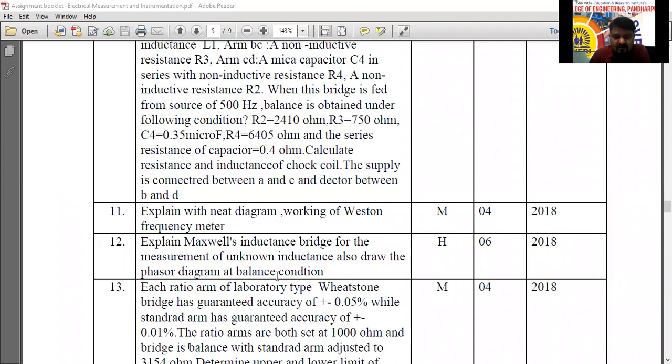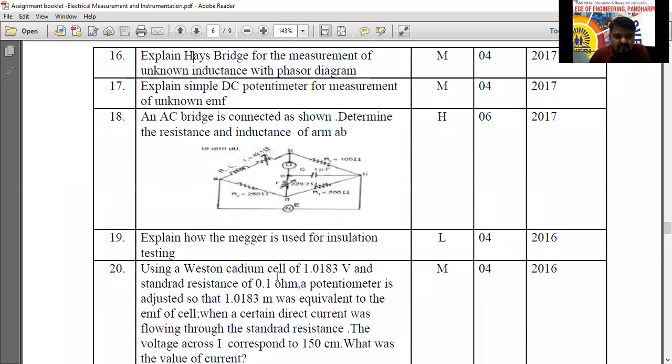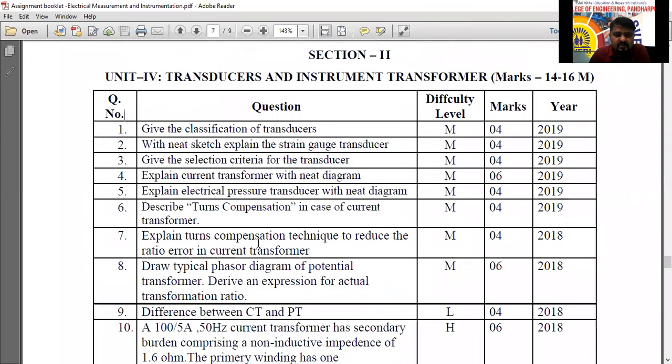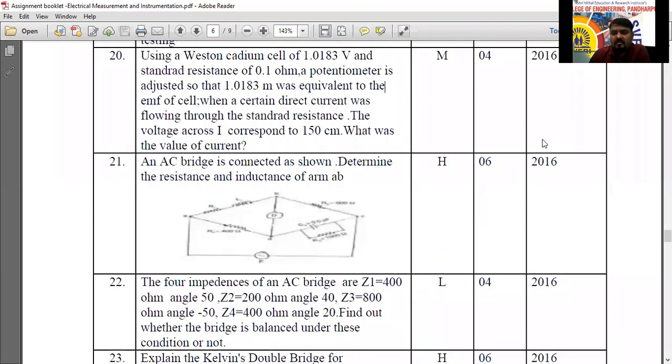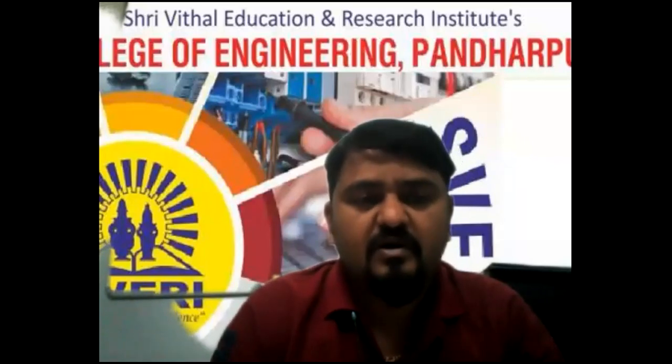So some third unit also has some second unit questions. So don't write that one this year. In the third unit, they have mentioned, explain how megger is used in insulation testing. So only 2 questions are mixed over there. Write that one. See, for the third unit, before starting the first, I will discuss the third unit introduction. I will start, then I will give the assignment questions of the third unit. Then we will go for the theory part of that one here.